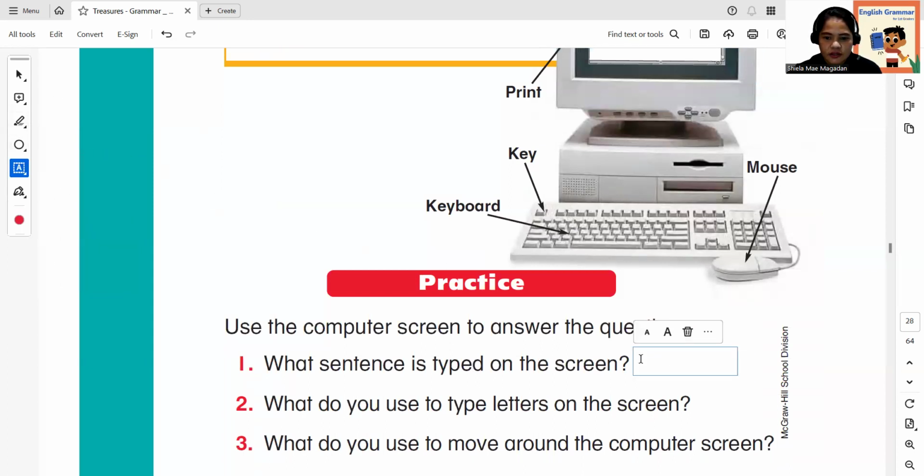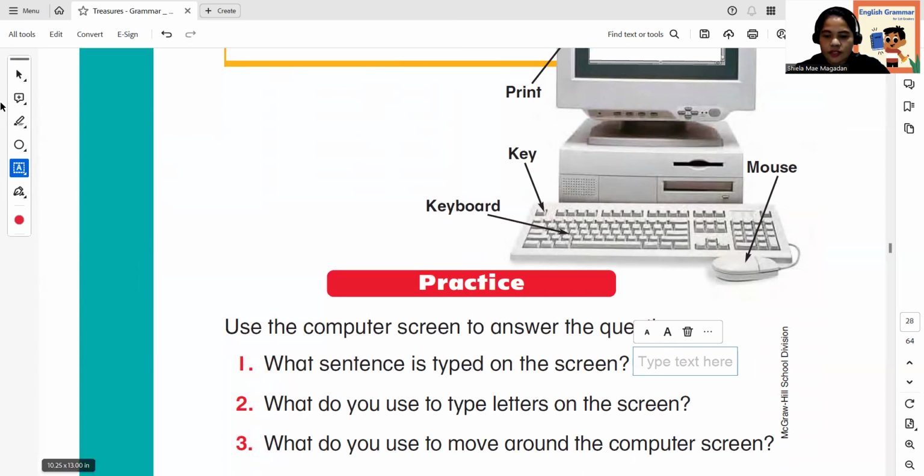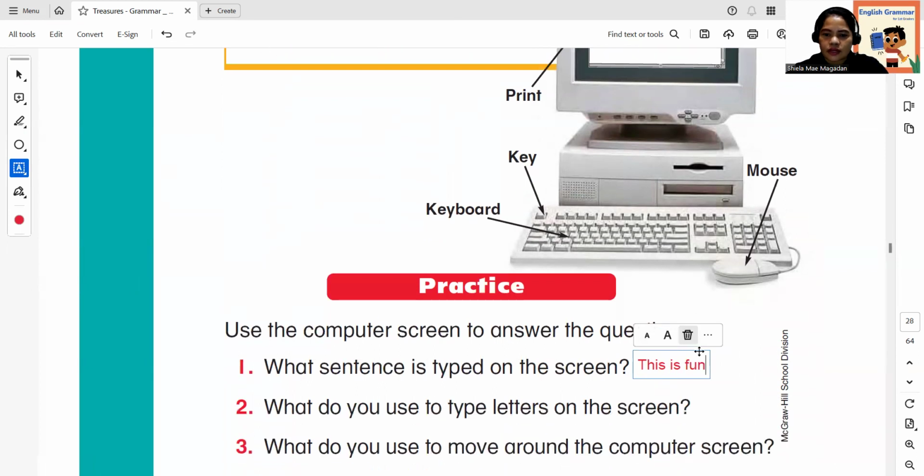What sentence? This is fun. Let me try to write it. This is fun. Very good.